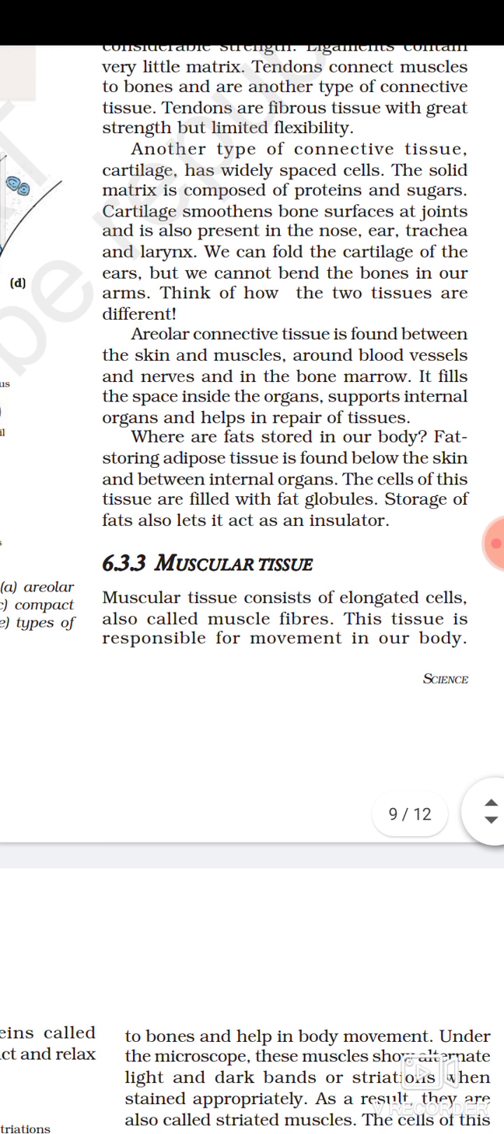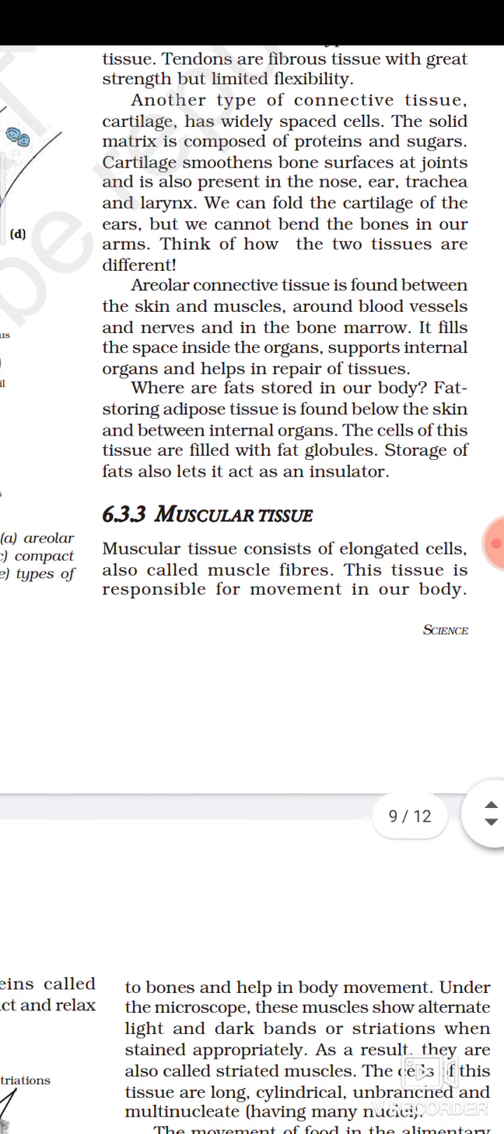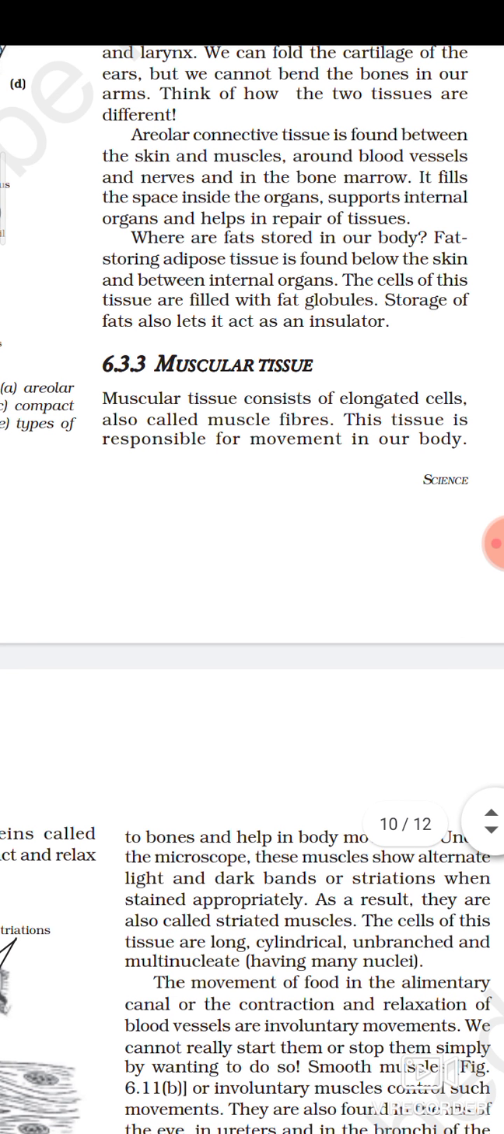Now let's see another type of animal tissue, the muscular tissue. We already know muscular tissue is made up of muscle cells. Muscular tissue consists of elongated cells called muscle fibers. This tissue is responsible for movement in our body. Keep in mind, students, please concentrate: only because of muscular tissue are we able to move our body.